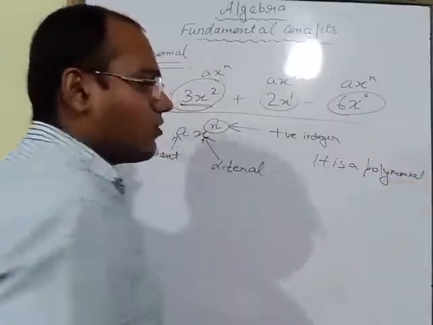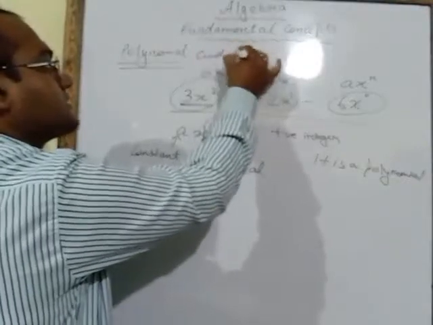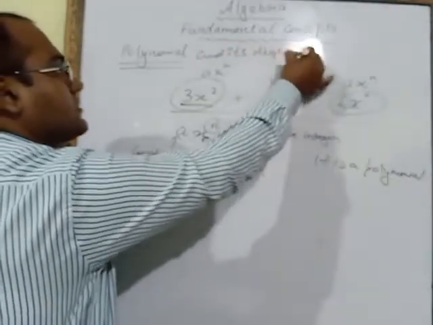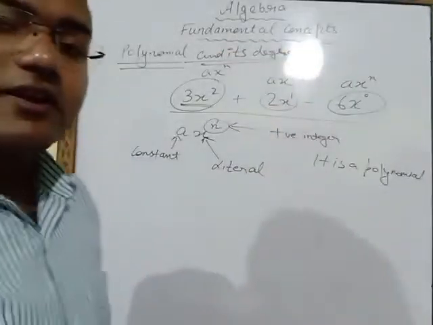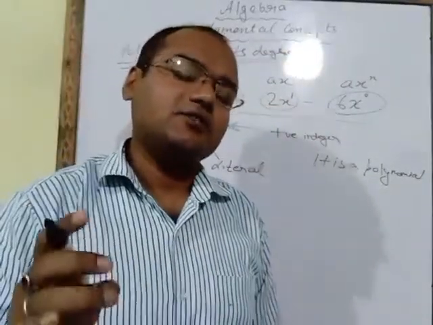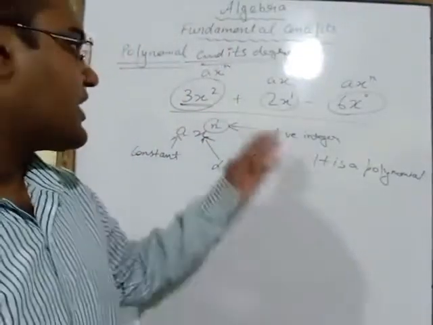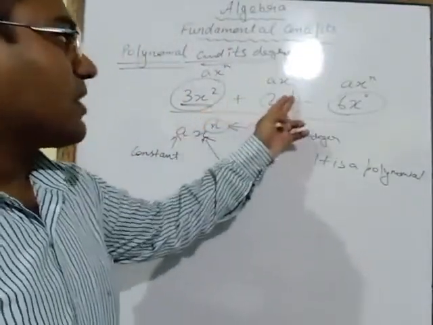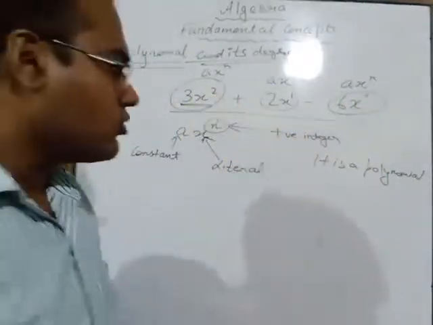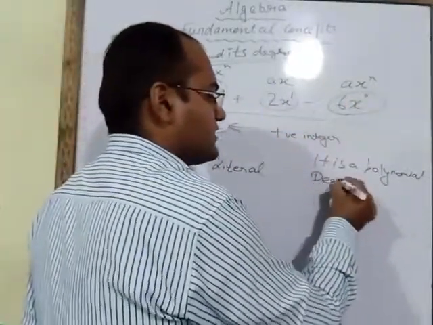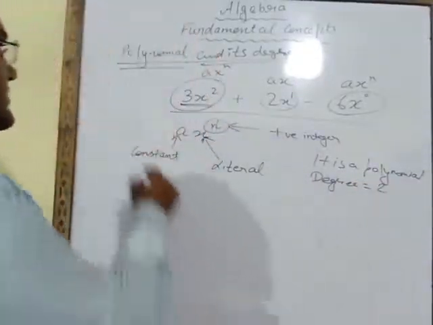Now the degree also. Polynomial and its degree. What is the meaning of degree? Degree is the highest power of the literal or variable. What is the highest power here? This is x^1, this is x^0, this is x^2. What is the highest power? 2. So that means the degree is equal to 2. So this is the first example.